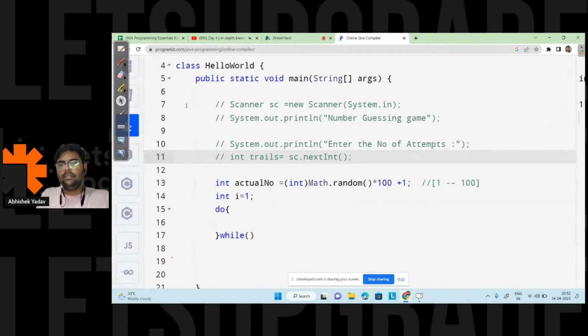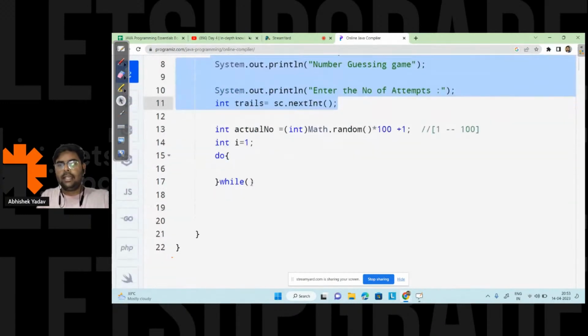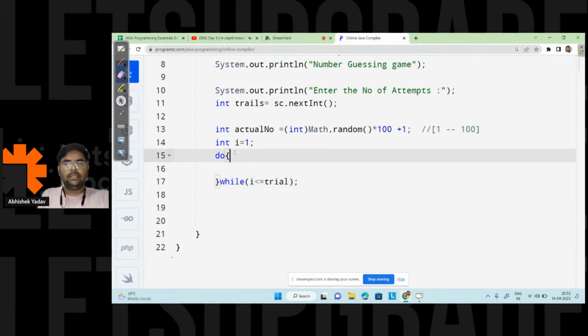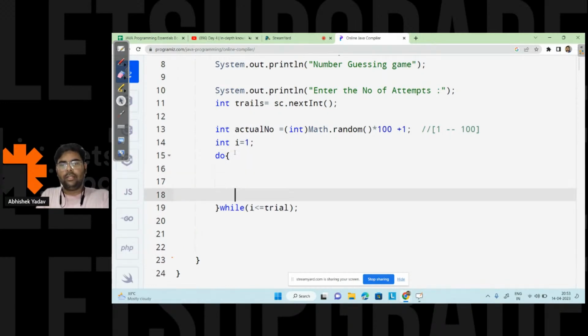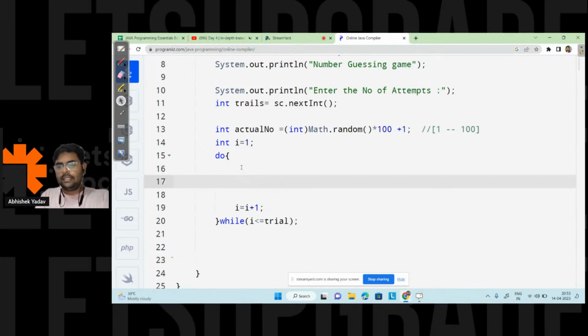Let's remove this part, and here it should be I less than or equal to trials. I have to execute the body of the do while loop till the time I is less than or equal to trials. Here I have to write the code, and at the end I have to increment the value of I also, I is equal to I plus 1.